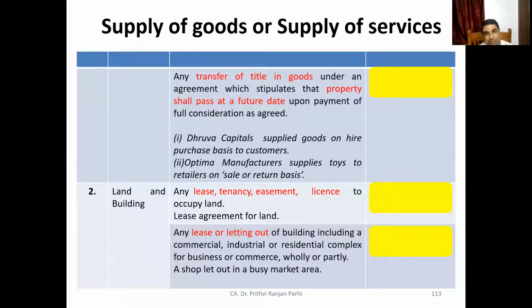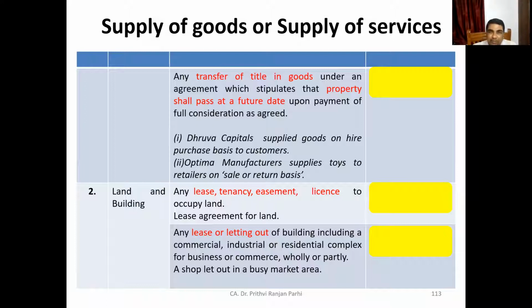Now, one more situation. Any transfer of goods under an agreement which stipulates that property shall pass at a future date upon payment of full consideration as agreed. That means here is the situation.